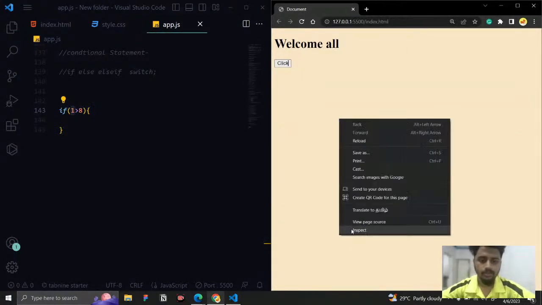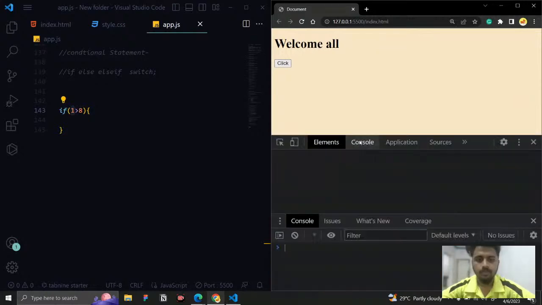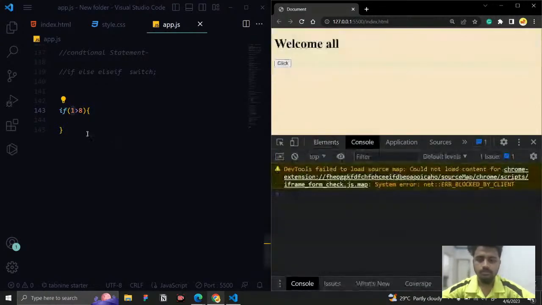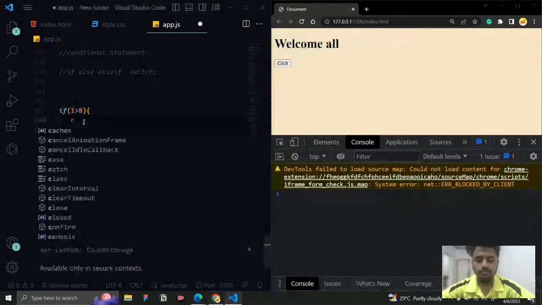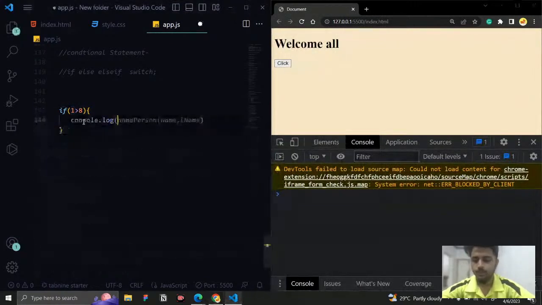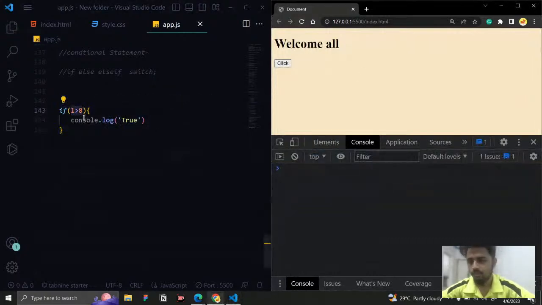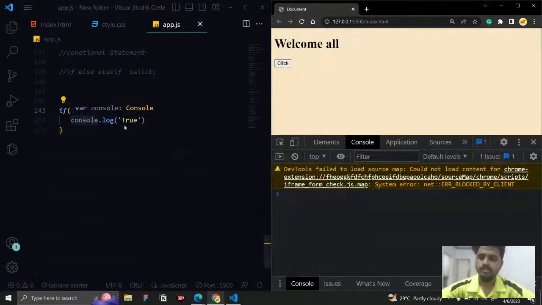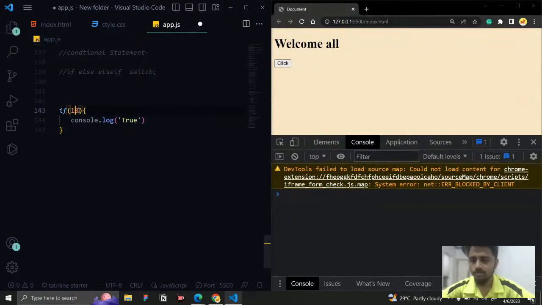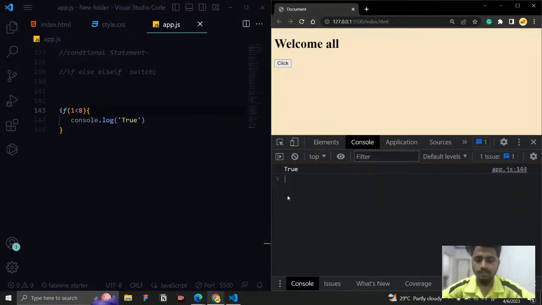So now I just click here, do inspect, go to the console, and here I ask for console.log, and if it is true, then type true. So if a condition becomes true, then we need to type true. If I click it, you can see there is nothing. Right now it is false because 1 is not greater than 8. So now I change the condition to 1 is less than 8. It is true. Now if I run it, you can see we are getting true.